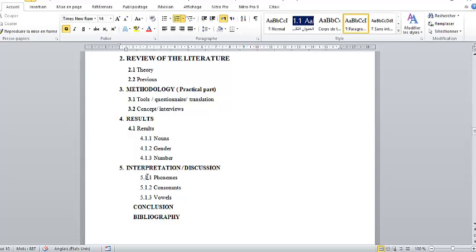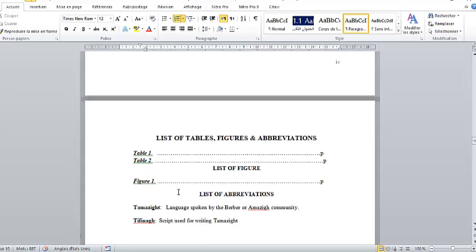And here, normally, it's not 5.11, but you may have 5.1, and then these are subheadings, and then conclusion and bibliography.